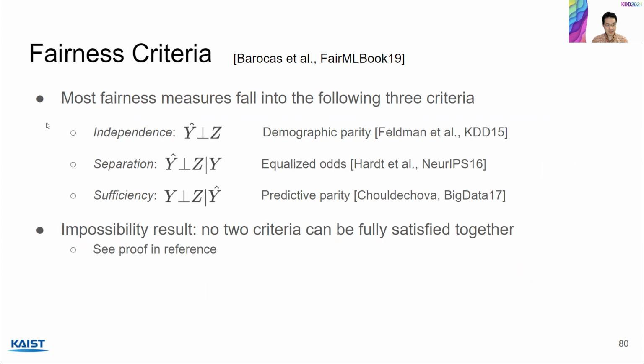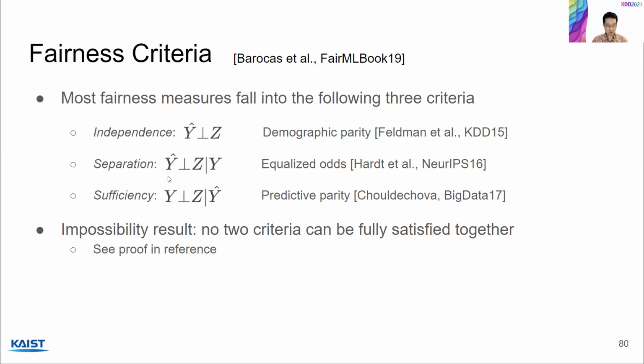The reason I covered the three measures is that it turns out most of the group fairness measures, like the ones I introduced, fall into the following three criteria: independence, separation, and sufficiency. These are defined in a fairness machine learning book written by Barocas. I highly recommend looking at the book if you're interested in fairness. Independence says that y hat is independent of z, which is exactly demographic parity.